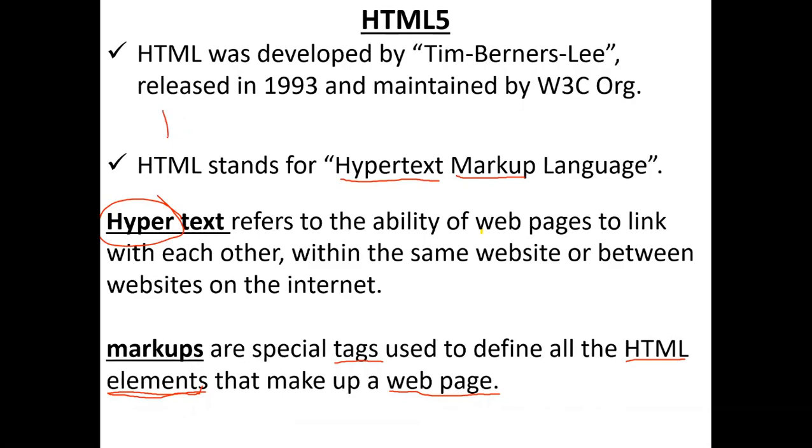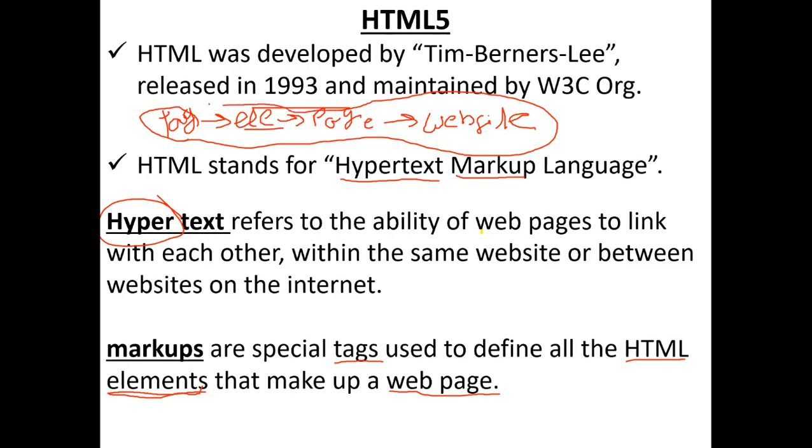See, first we create elements with the support of tags. When you arrange all these elements neatly in one format, sir, it becomes a web page. And if you design multiple web pages and link them together by using hyperlinks, it becomes a website. A simple definition of a website: a website is a collection of web pages, and a web page is a group of elements. Elements are created by tags. So the website definition is also covered here.